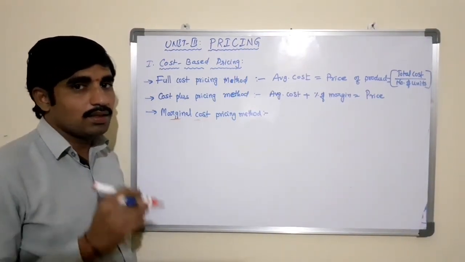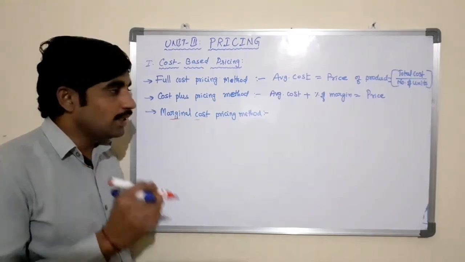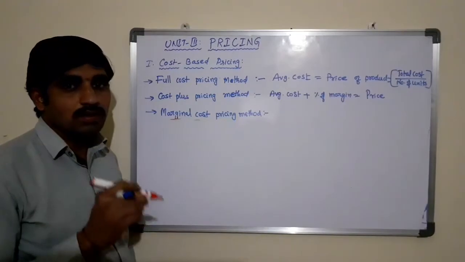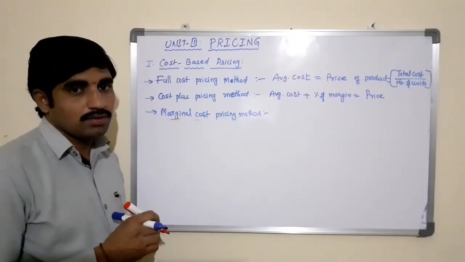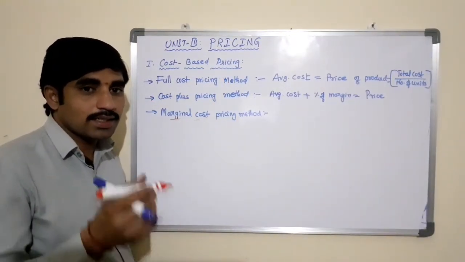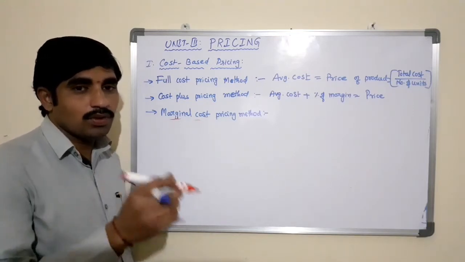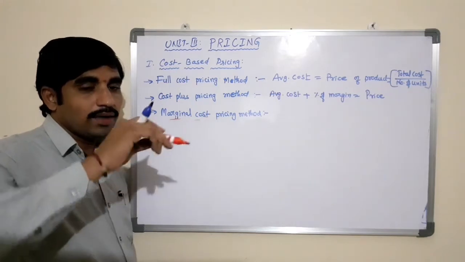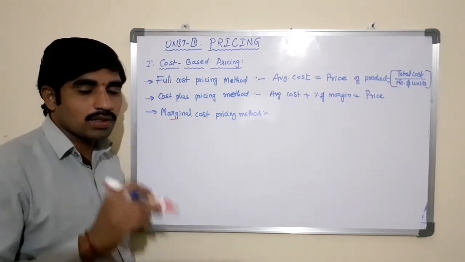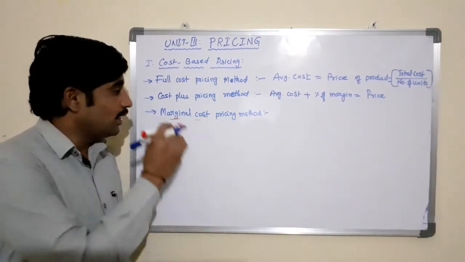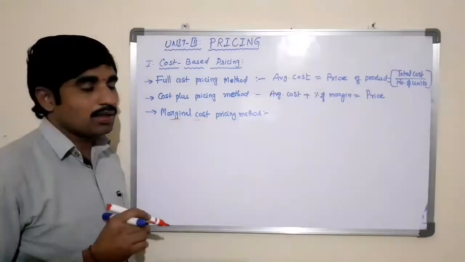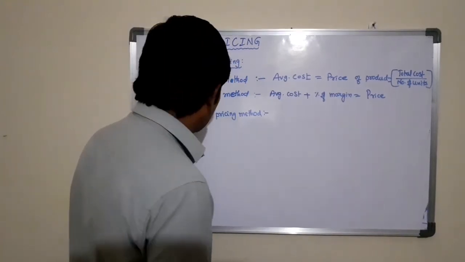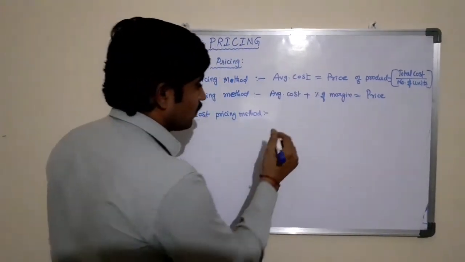Simply we can say that in marginal costing, the selling price is fixed based on the marginal cost or the variable cost. The cost which we incur extra to produce the additional unit is known as marginal cost. That average cost, the variable cost per unit, will be taken as the price of the product according to the marginal cost pricing method. So what is the price according to the marginal cost pricing method?